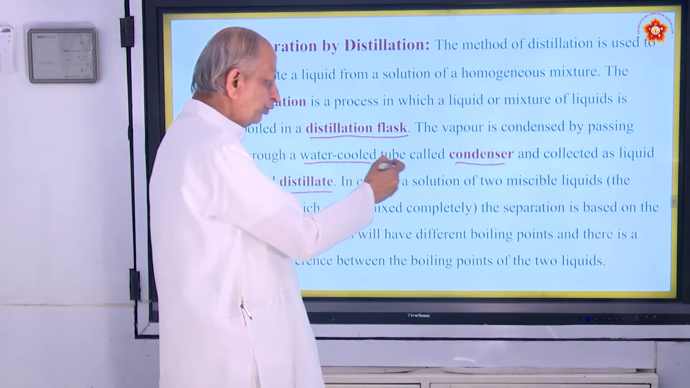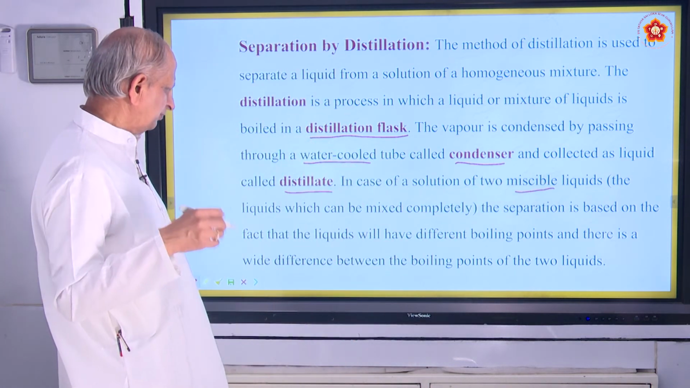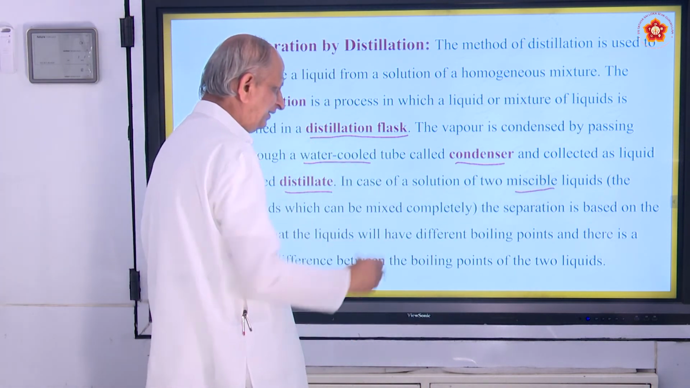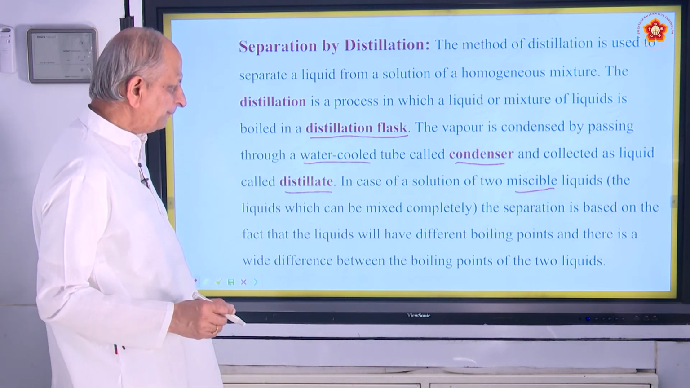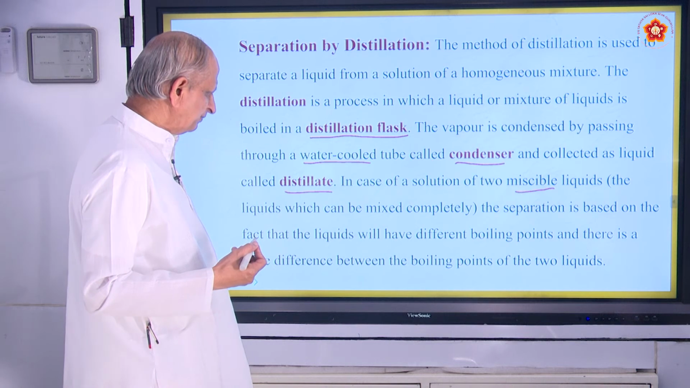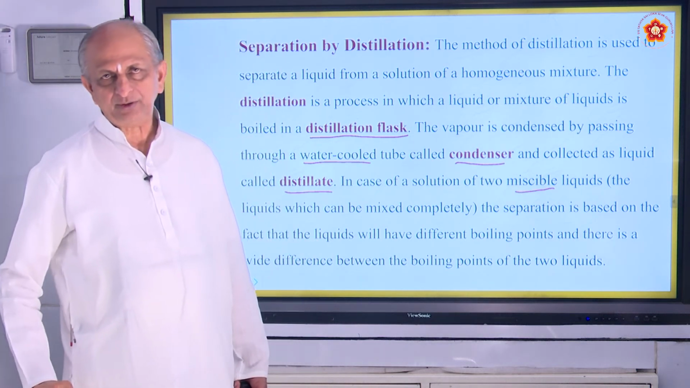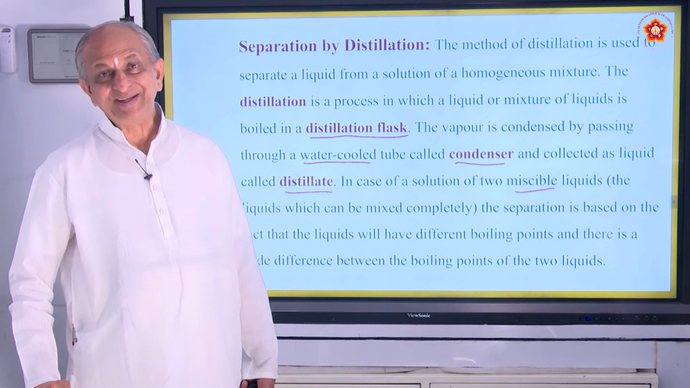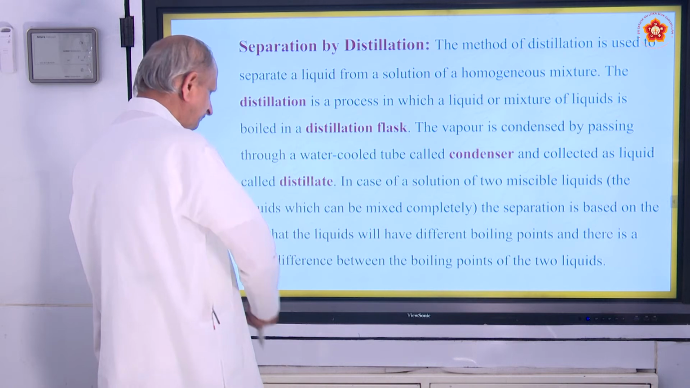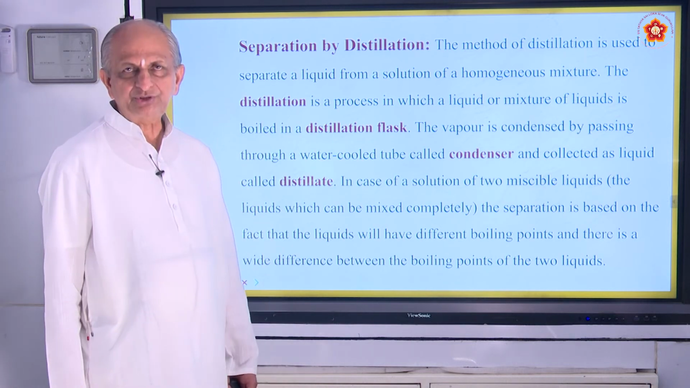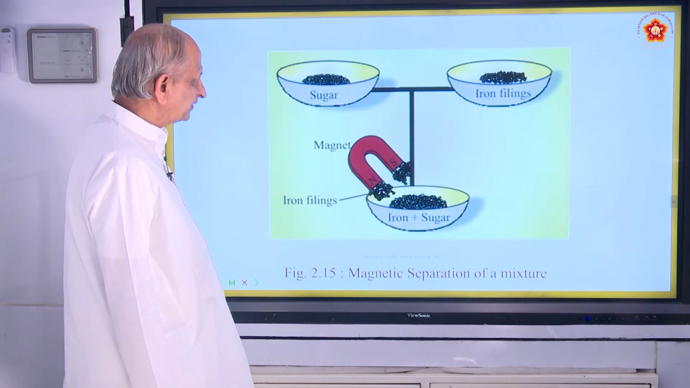In case of a solution of two miscible liquids, miscible means which dissolve, which can be mixed completely. The separation is based on the fact that the liquids have different boiling points, and there is a wide difference between the boiling points of the two liquids. Like I told about petroleum, that is called fractional distillation. We have a different column called a fractionating column. So, this is a very interesting and very important process of separating mixtures.